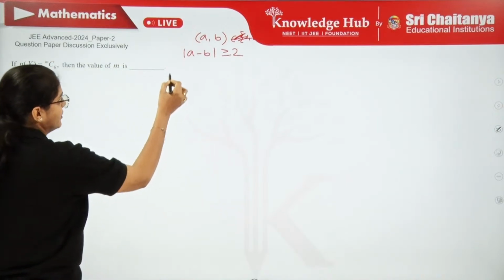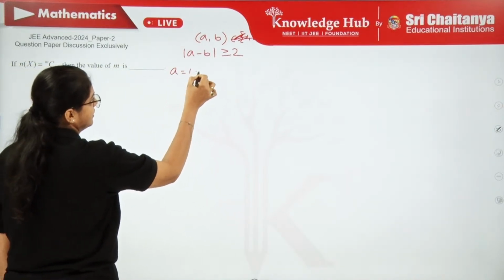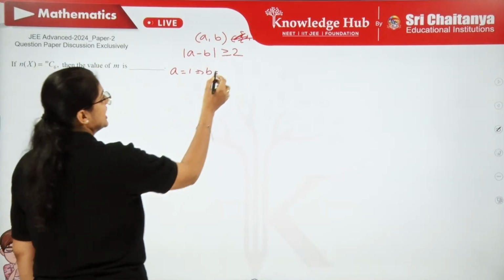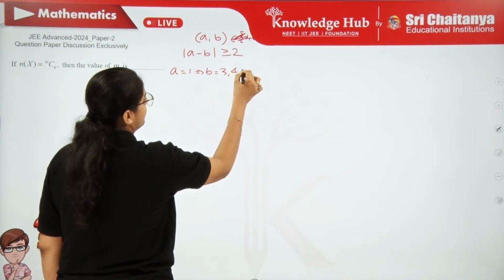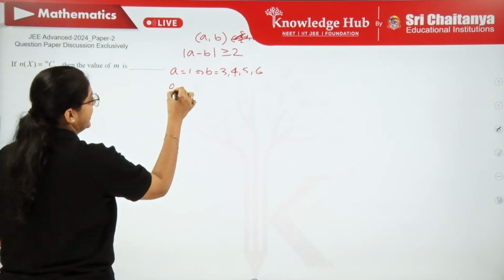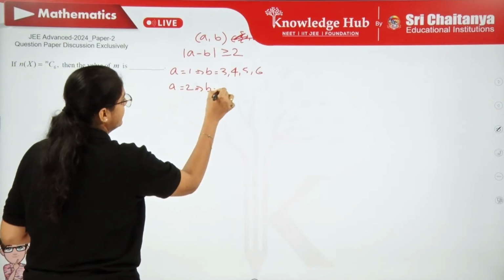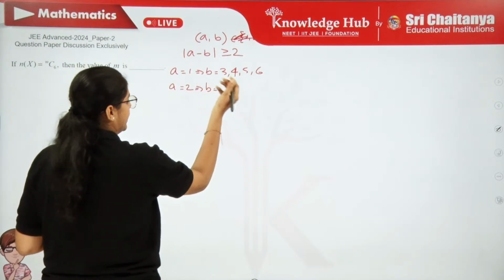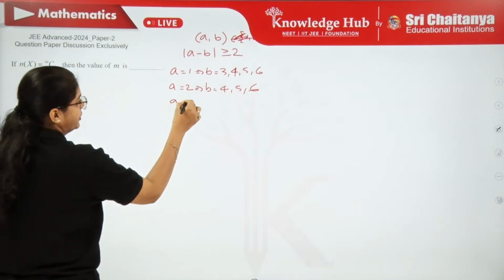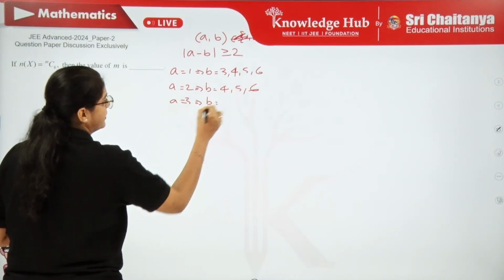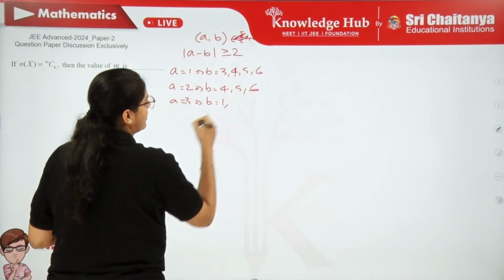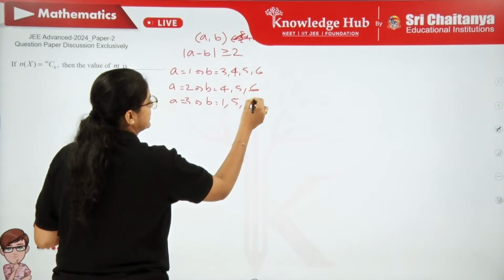So let's take cases one by one. If I take a equal to 1, what are the possible values of b? The difference should be greater than or equal to 2. So b starts from 3, 4, 5, 6. 4 ordered pairs we can form. Now if a equals 2, how many ordered pairs can we get? It cannot be 1, it cannot be 3 also. So it can be 4, 5 and 6. Now a equal to 3. What are the possible values of b? Now b can be 1 also, because the modulus of the difference is 2, right? So 1, next it cannot be 4, it can be 5 and 6.